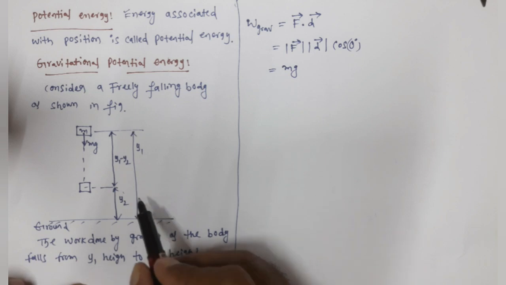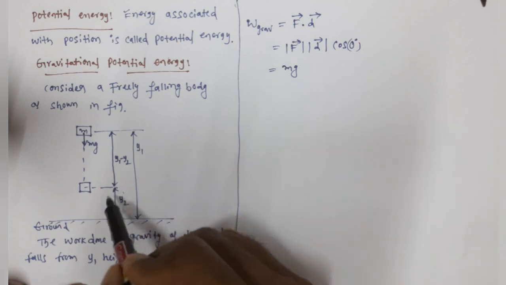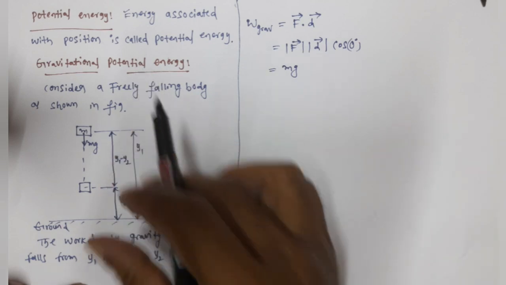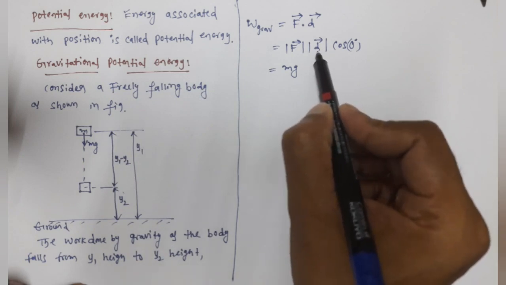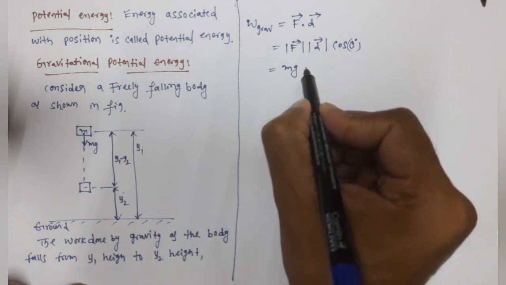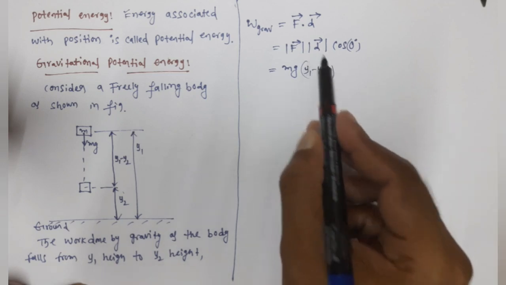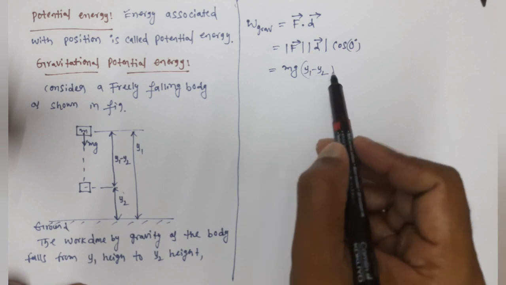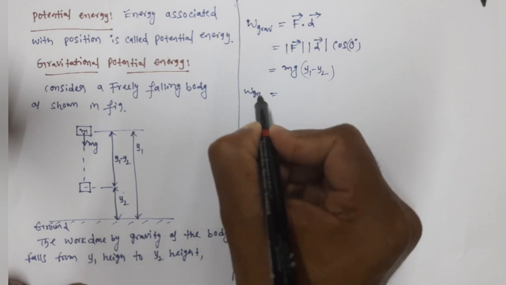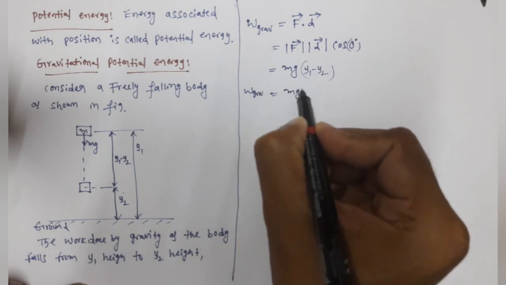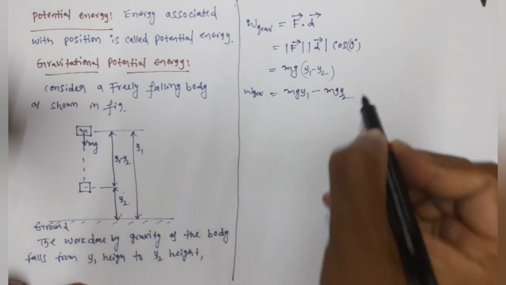Displacement means we are supposed to take y2 minus y1, final height minus initial height, but when you take y2 minus y1 we will get a negative value, because y2 is less than y1, right? We are supposed to take the magnitude of displacement. This should be positive. That means here we are supposed to take y1 minus y2. If we take y2 minus y1, it becomes negative. That's why we are taking it as y1 minus y2. Now if we simplify it, work done by gravity is equal to, what is the term we are getting? mg y1 minus mg y2.